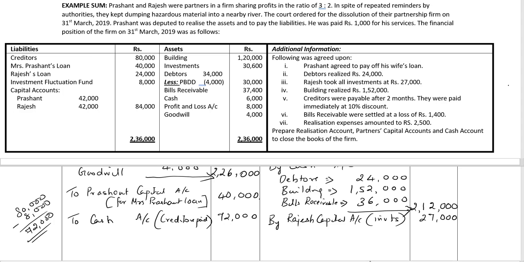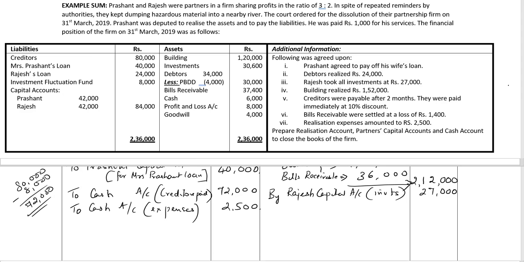Next, we'll deal with the seventh point, payment of realization expenses. Nothing is mentioned, so it's borne by the firm and also paid by the firm. So to cash account, 2,500 rupees. And the last point which we need to deal with, in the first para at the beginning of the sum, it says Prashant was deputed to realize the assets and to pay the liabilities for which he was paid rupees 1,000 commission for his services.